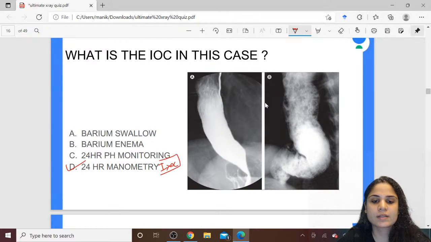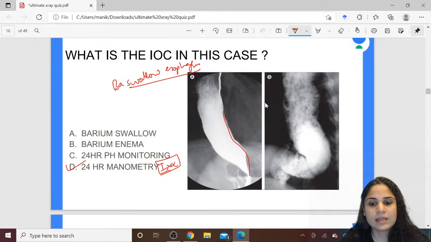Can you guys tell me what is the condition that you can see here? What is this condition called as? This is not Hirschsprung disease, no. Again, this is a barium swallow only of the esophagus. Remember, in Hirschsprung your colon will be affected. So you will do a barium enema in that case, not a barium swallow. Barium swallow is done for esophageal disorders. Yes, so here you are seeing bird beak appearance, and this bird beak appearance is seen in case of achalasia cardia. Alright, what will be the medical management and surgical management of this disease?